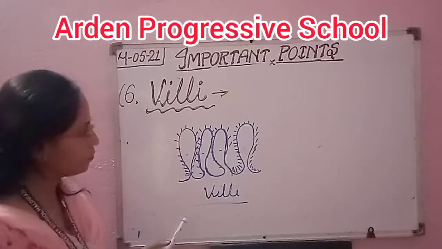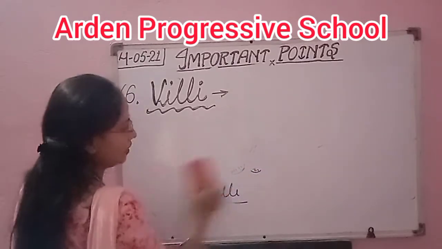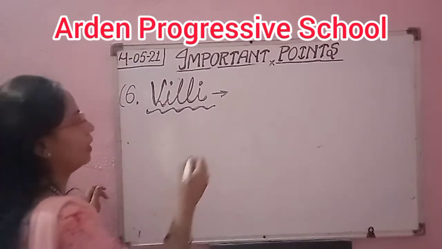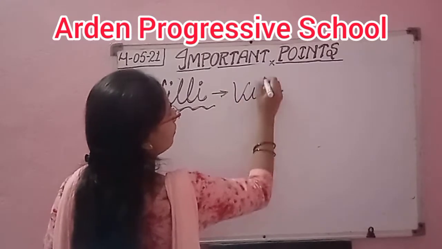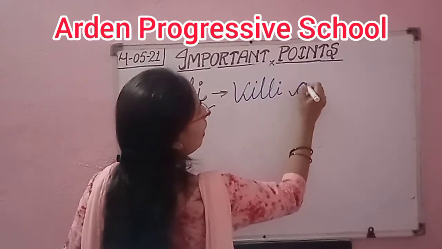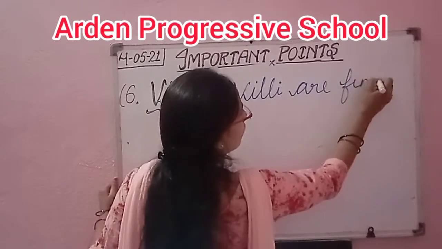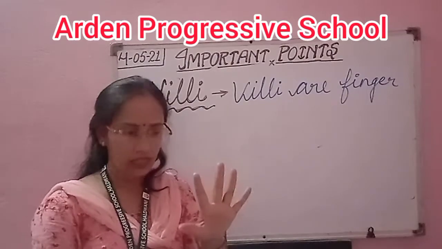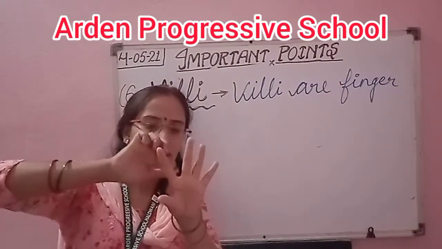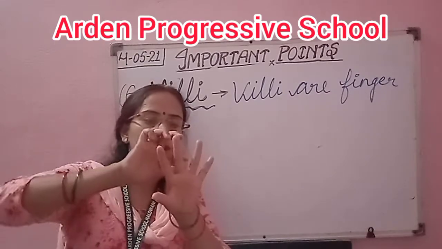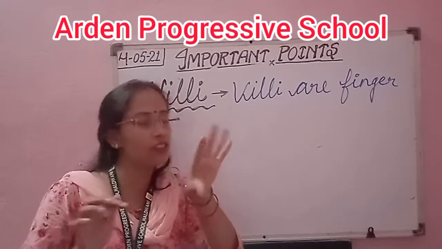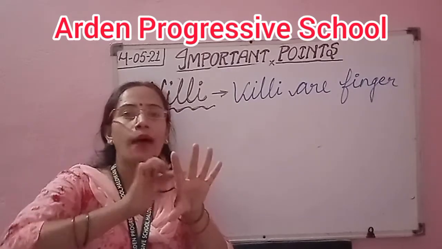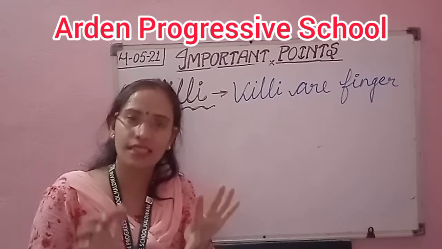Okay, so what is the definition of villi? You can understand it like this, these are our fingers. Here the absorption of food particles takes place. Such structures are present in the small intestine, and they increase the absorption area for digested food.